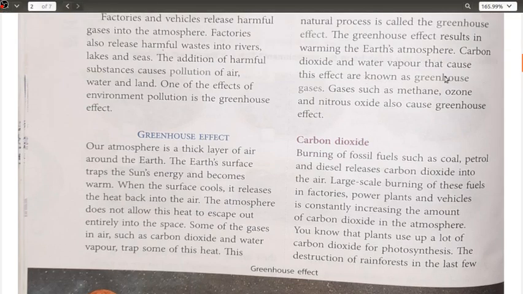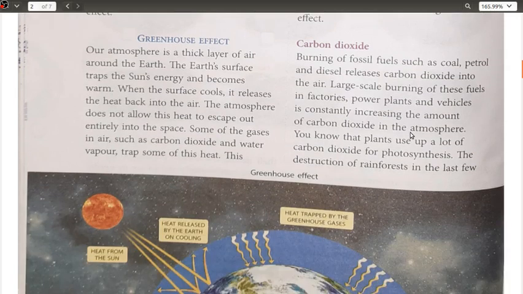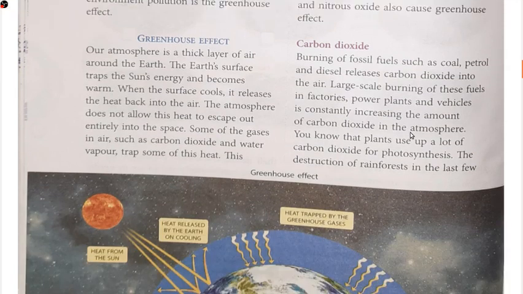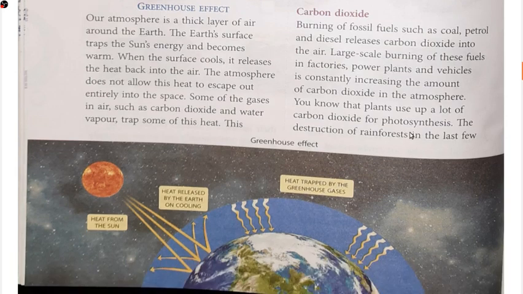Okay, now this carbon dioxide and water vapor, all of them are responsible for causing the greenhouse effect, and they are the greenhouse gases, along with methane, ozone, and nitrous oxide as well. Okay, carbon dioxide, though it is responsible for the greenhouse effect, is also being utilized by the plants for making their food, and if plants will not get carbon dioxide, food नहीं बनेगा तो हम लोग को खाना नहीं मिलेगा. Okay, let us go ahead with the last part.